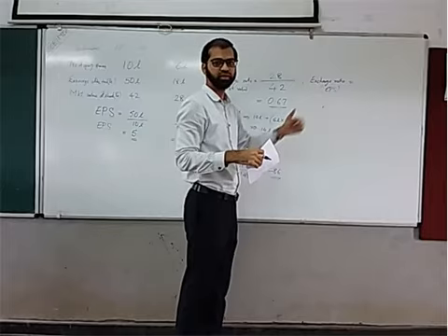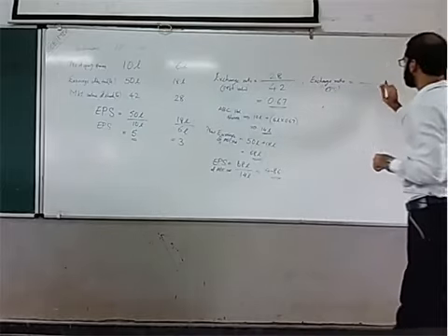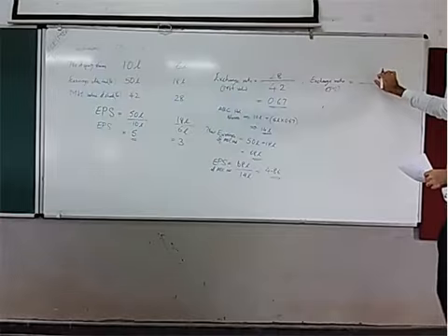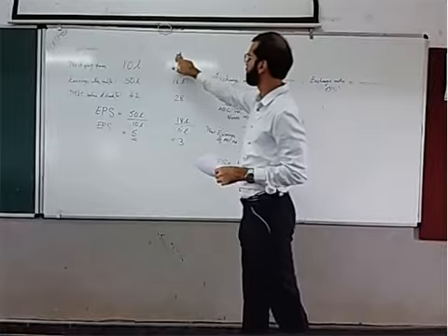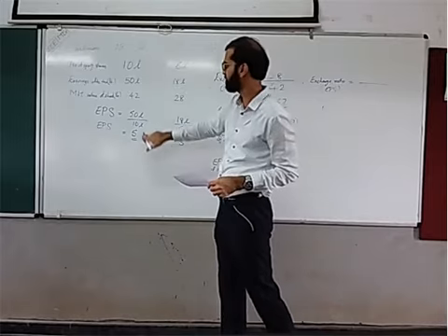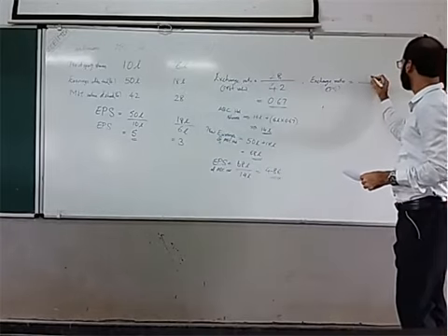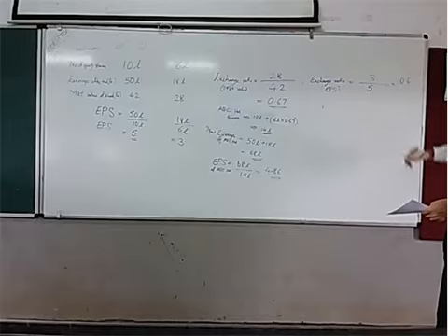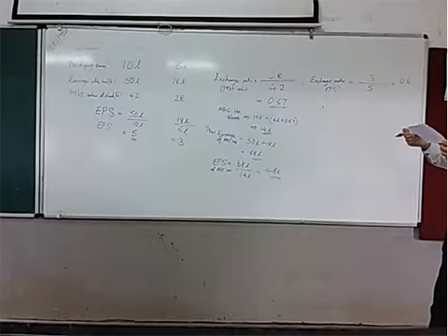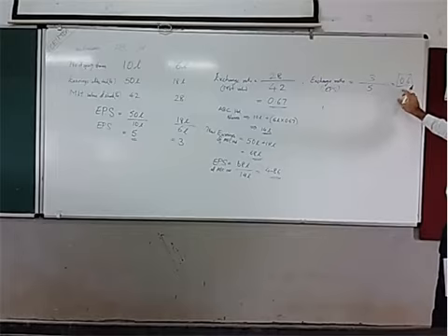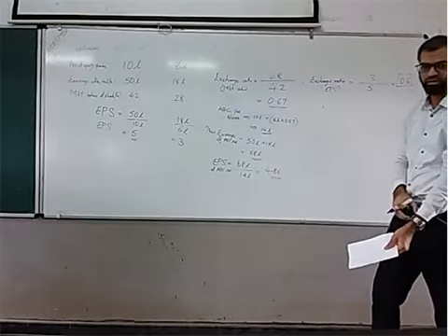Exchange ratio in terms of EPS. We will write the EPS of both the companies here. Which EPS will we write in the numerator? The numerator will always be that of the target company. What is the EPS of XYZ Limited? 3. What is the EPS of ABC Limited? 5. So we will have 3 divided by 5. This is 0.6. So 0.6 should be the exchange ratio, so that we get the EPS of 5 here.